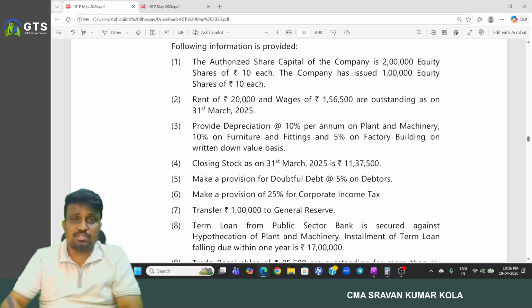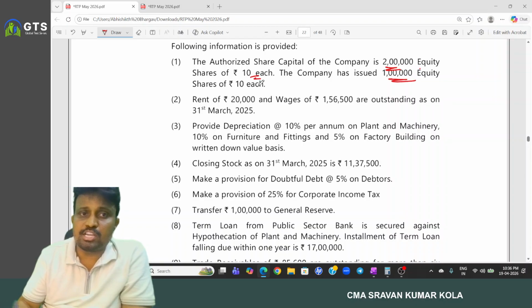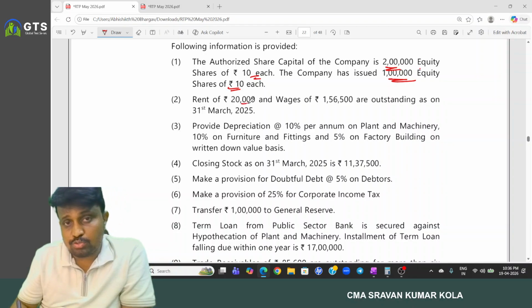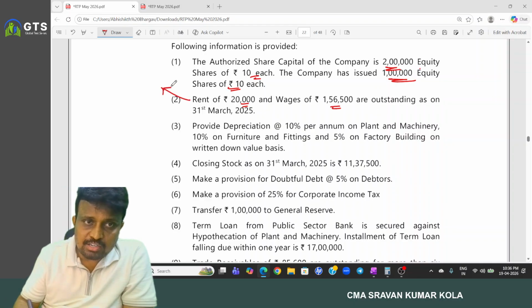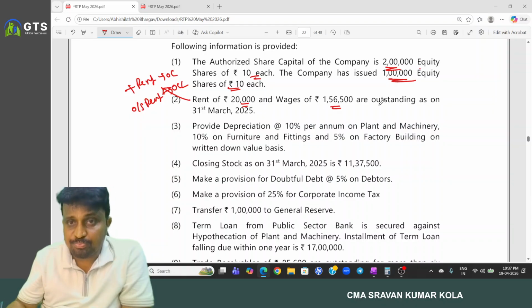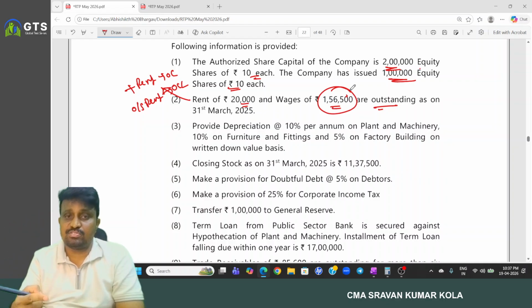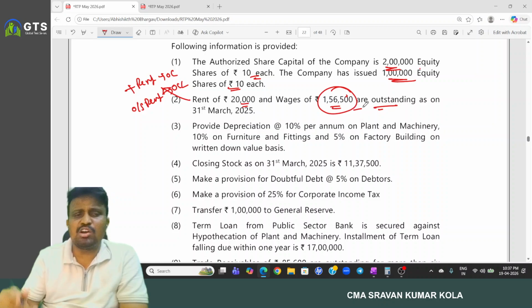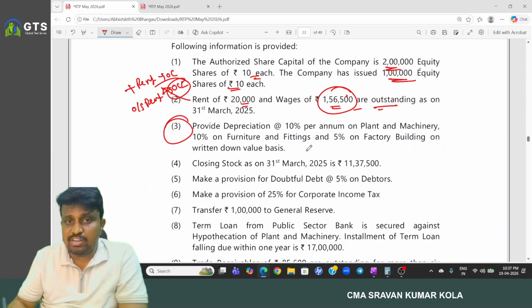Next, coming to the additional information. Authorized share capital 2 lakh equity shares of 10 each. The company issued 1 lakh equity shares of 10 each. Rent, 20,000, and wages, 1,56,500 are outstanding. This is added to the rent in other expenses, and along with that the outstanding rent we have to show under other current liabilities. And here 1,56,500 is added to the employee benefit expenses, to the wages and salaries. And again the outstanding wages we have to show under other current liabilities.